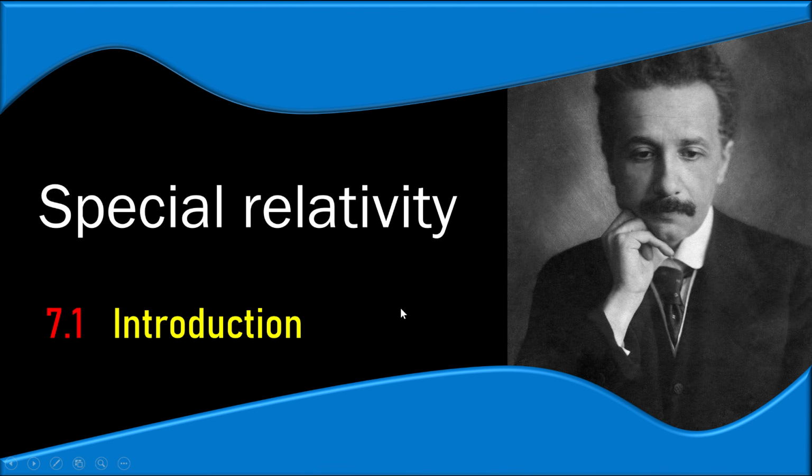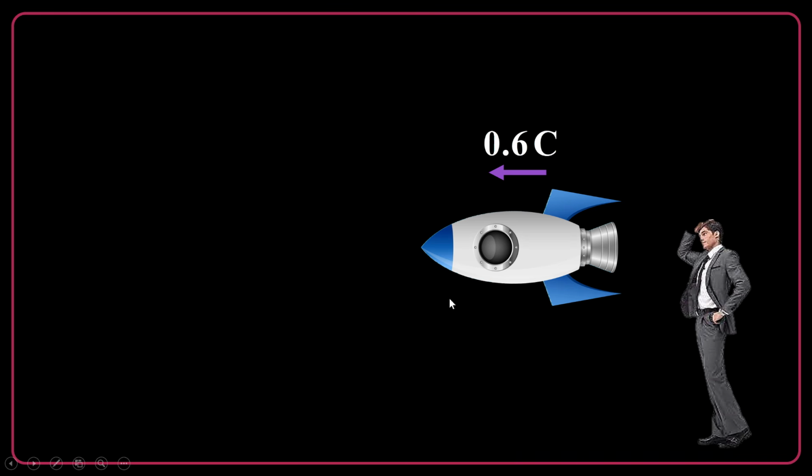What do you mean by that? Let's have an example. Here we have a ground observer and a spaceship. This is a relativistic spaceship because it's moving really fast, 0.6 c. It's 60% of the speed of light. A fast object that's going to be a relativistic case must actually move faster than approximately 10% of the speed of light. So larger than 0.1 c is considered a relativistic case.